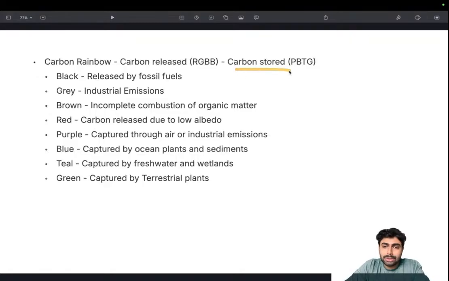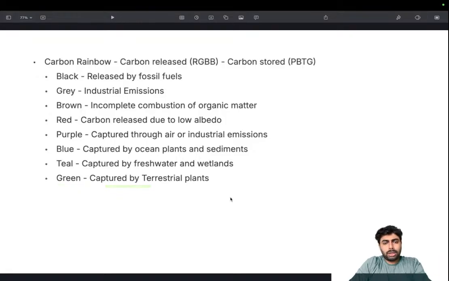Then the carbon that is sequestered. That's purple: carbon captured through air or industrial emissions. Meaning industrial emissions are captured, and such carbon that is stored is called purple carbon. Blue carbon, like we said, is carbon captured by oceans and sediments. Teal is slightly interesting, because it's captured by freshwater and wetlands. So that's something to note. These are not oceans, these are freshwater and wetlands. So if freshwater and wetlands are given, don't go for blue, it's teal. Then green, obviously, is carbon captured by plants.